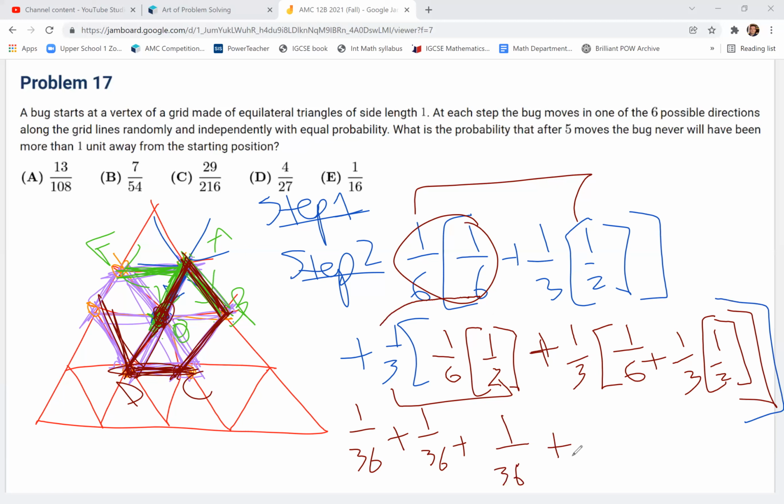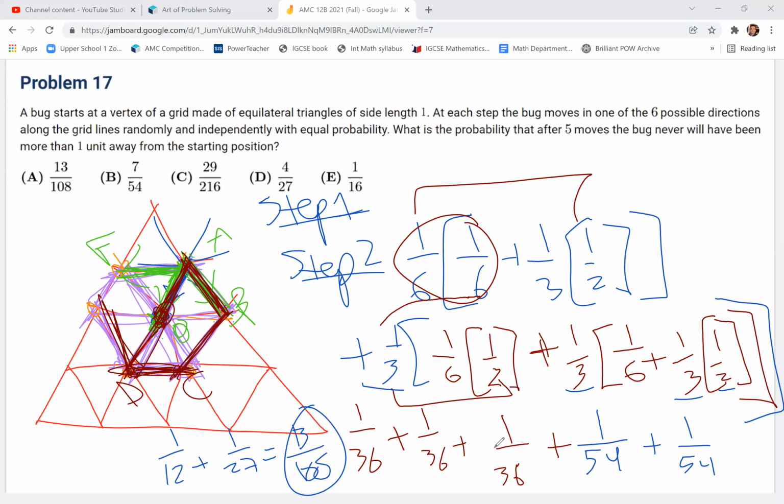That's going to be 1 out of 54 plus 1/3 times 1/3 times 1/3 times 1/2. That's 1/27 times 2, which is 1/54, right? So we get 3 out of 36, which is 1/12, plus 2/54, which is 1/27. And if we add these together by getting common denominators, this will equal 13/108. So the answer is A, 13/108.